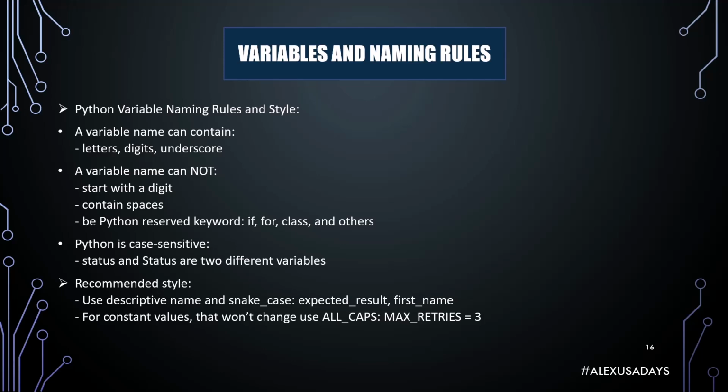And then the recommended style: you use descriptive names for your variables and snake case. For example, expected_result. And if you want to store a first name, the variable name would be first_name. And then for constant values that won't change, use all caps. For example, MAX_RETRIES equals 3, with MAX_RETRIES being all caps. So let's take a look at this in the code.